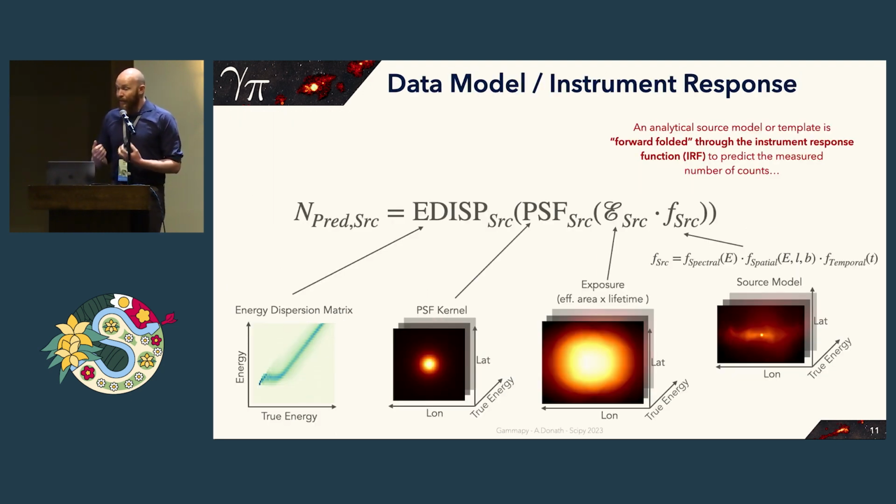Then in addition, there is a data model, or a model of the instrument response. Each observatory or each telescope has a unique instrument response involving a limited point spread function, a limited energy resolution described typically by something called an energy dispersion matrix, and then there's an exposure, which involves the observation time and the effective area. And then one assumes a certain parametric source model, something like a spectrum or a morphological model for the source. This is forward-folded through the instrument response to get a prediction for the counts that are to be expected when observing the sky.